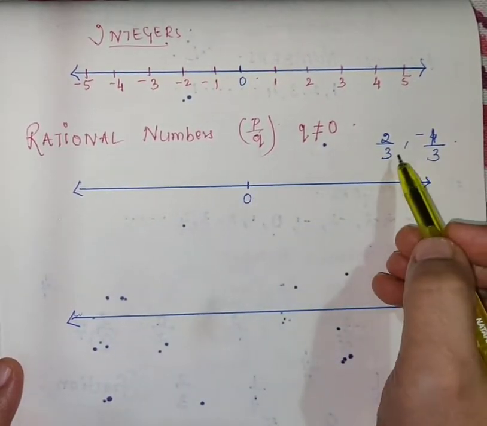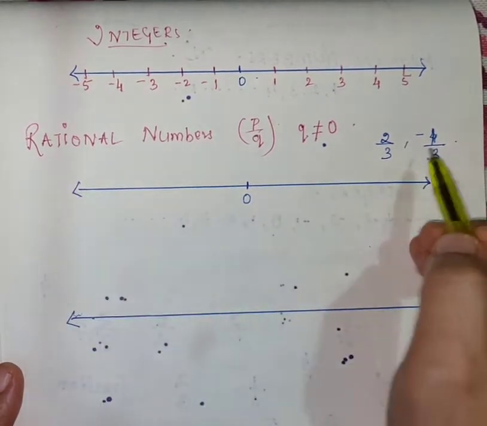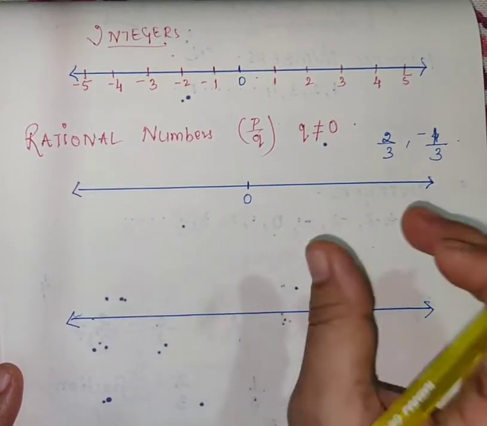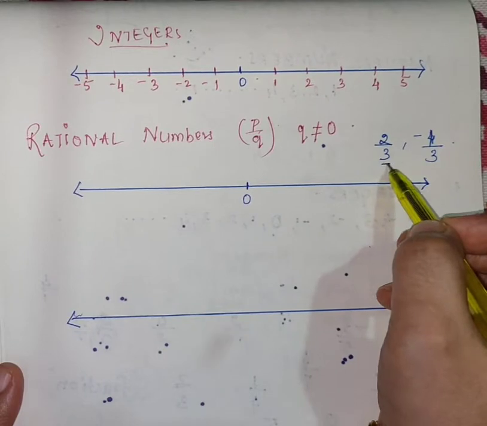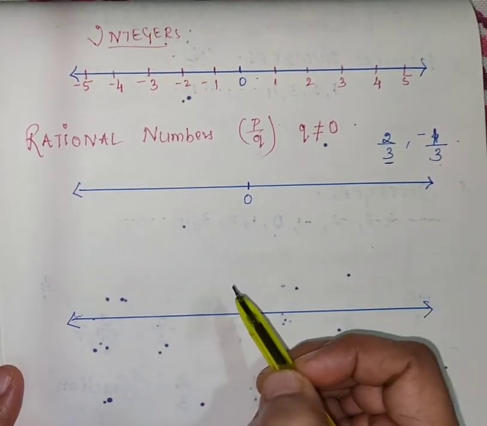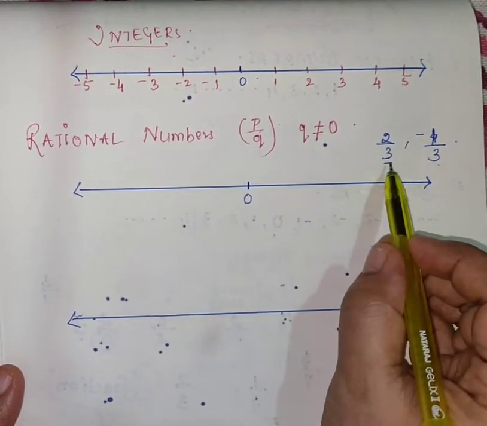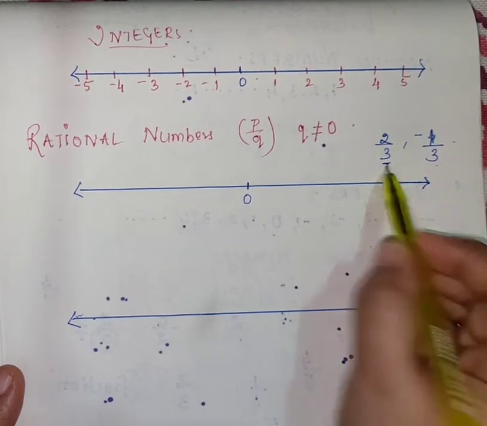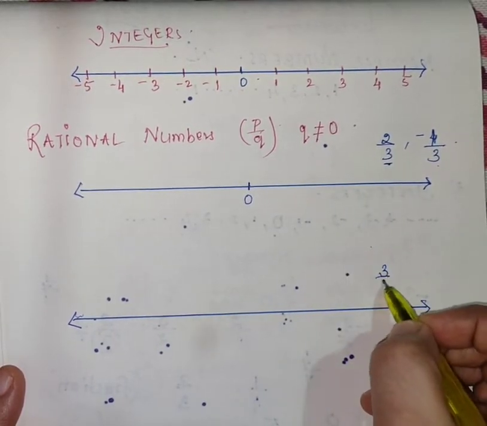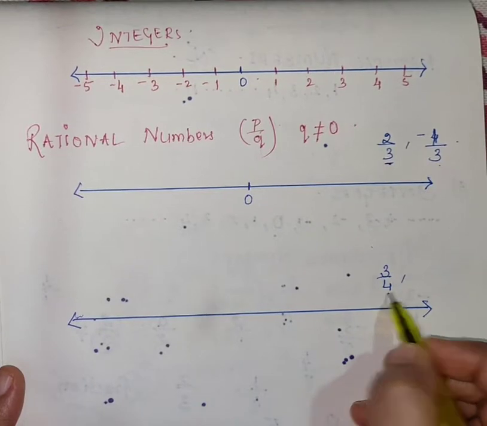When you are writing the rational numbers on the number line, always keep in mind the denominator. If I say 2 upon 3, the denominator is 3. If I say 3 upon 4, the denominator is 4.